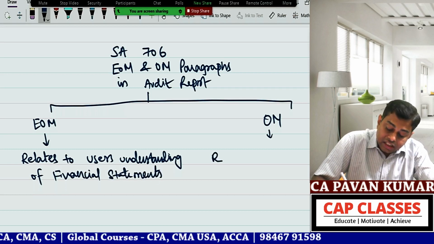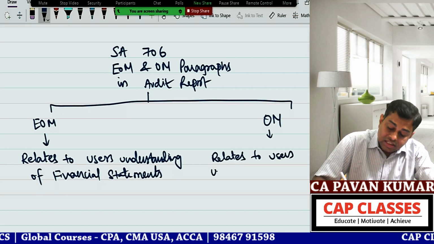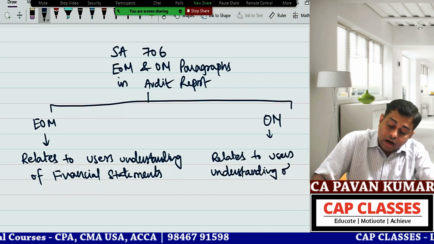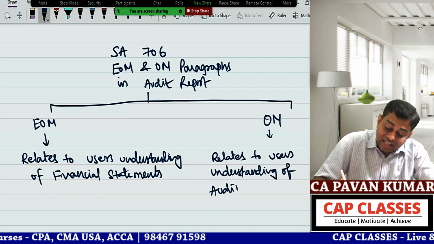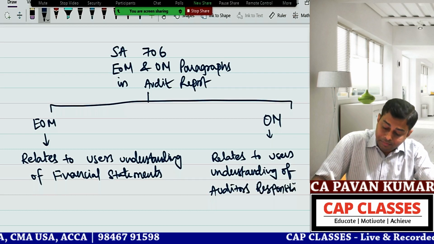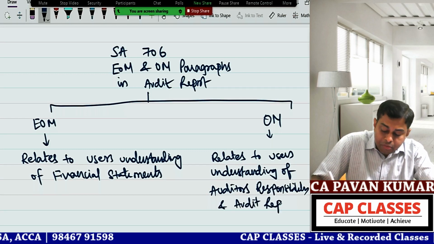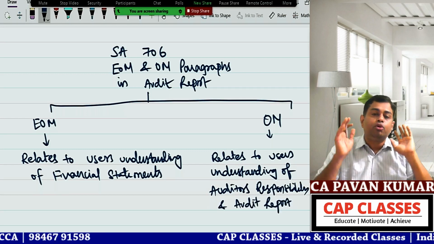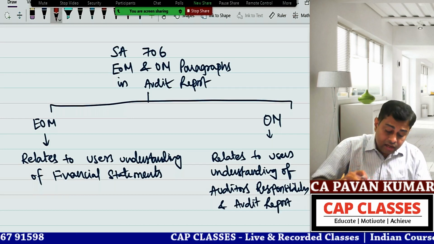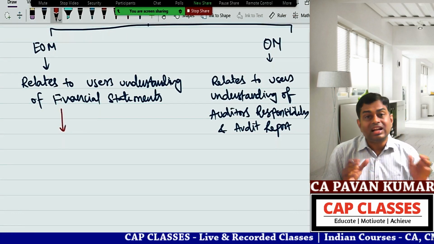OM relates to users' understanding of audit report and auditor's responsibilities and audit report. So many students do not know the difference between EOM and OM also. So now here, Pawan sir, what is the concern or what is the content here?